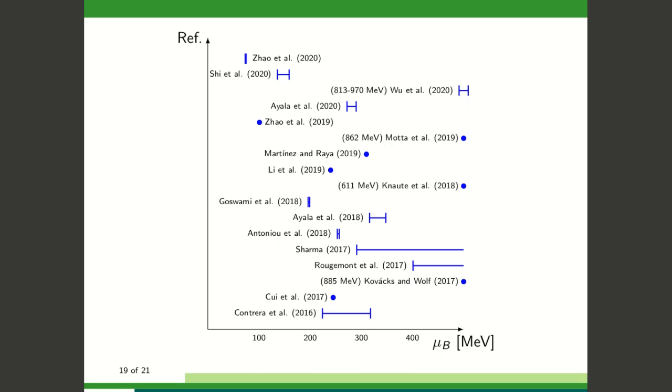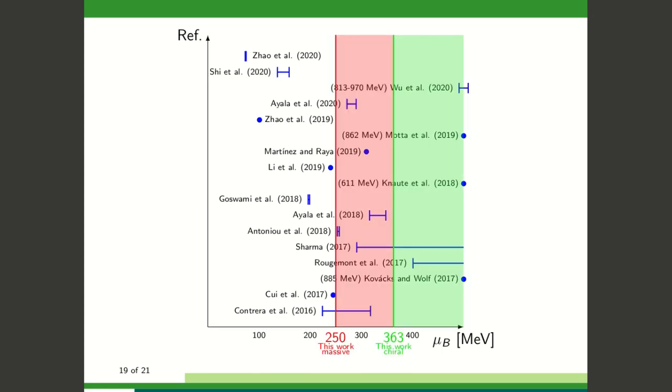In the literature, some other authors have estimated the location of the critical endpoint. Here, we observe the location of the critical chemical potential given by some people using several other methods, and we compare them to ours. Edgar Lopez, a collaborator of this project, focused on the chiral limit, that is massless quarks, and estimated a lower bound of 363 megaelectron volts.